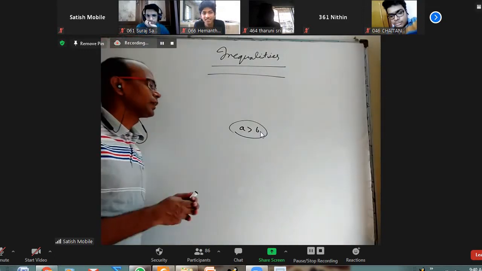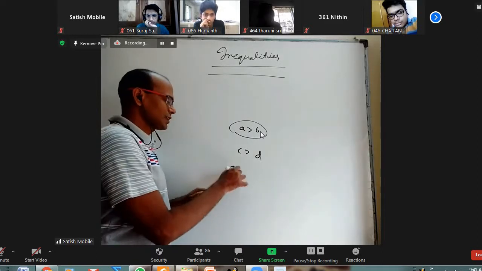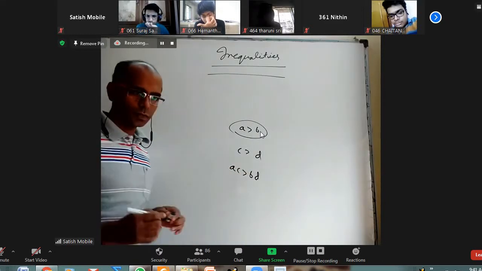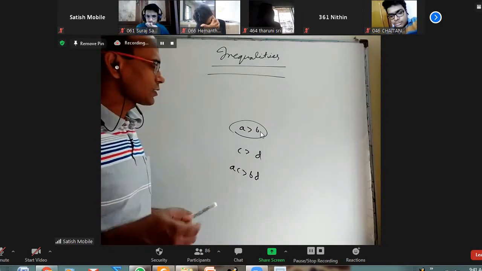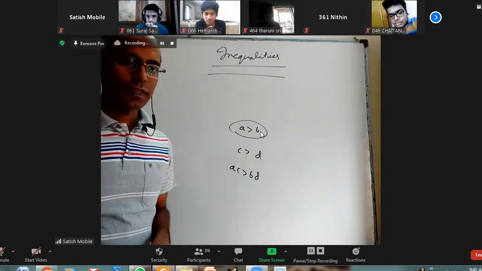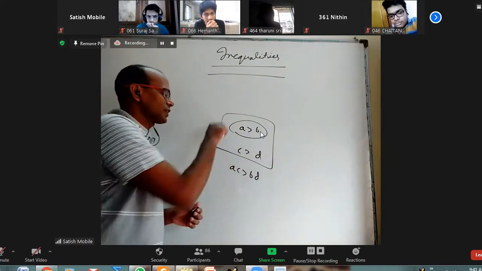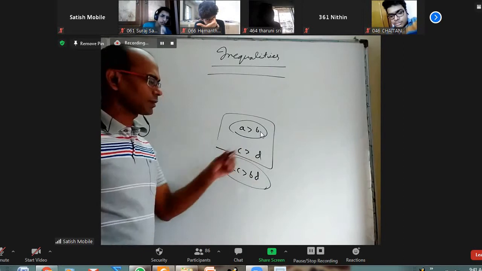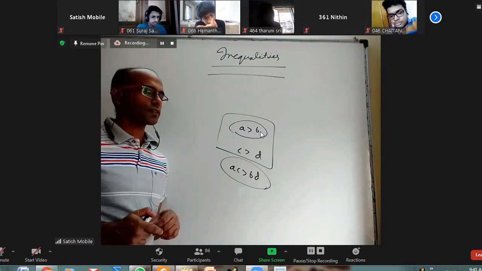That's all. For example, if A is greater than B and C is greater than D, we can say AC is greater than BD. Of course, provided they are positive. When they are negative, it is not true. If asked, we may give some example. Example is never the proof. So if somebody gives these two things and also some other conditions and asks you to prove this, how are we going to prove it? All that matters.